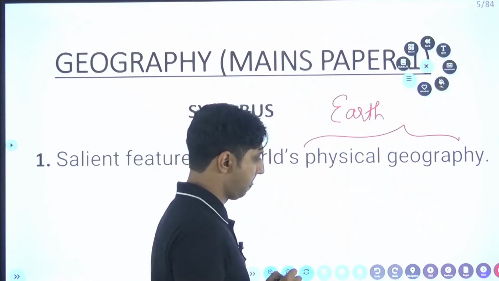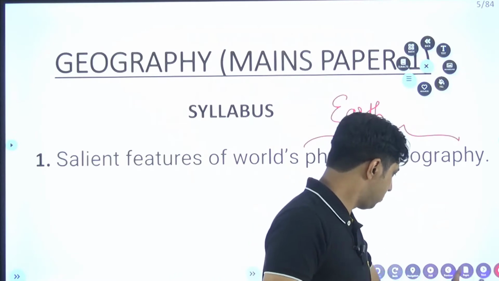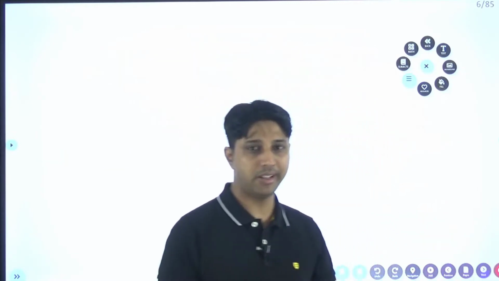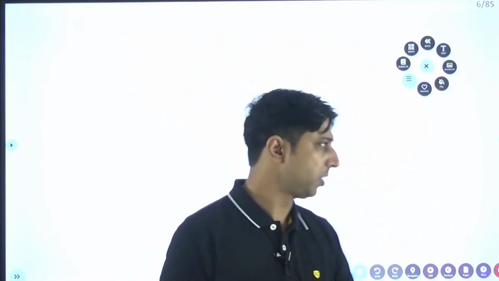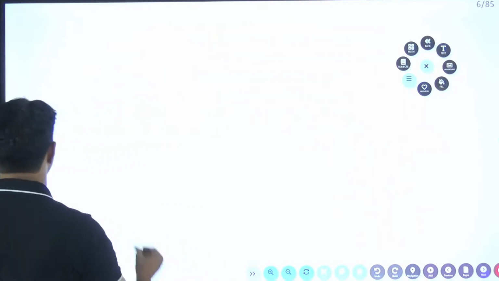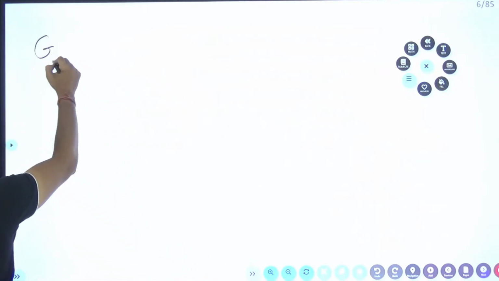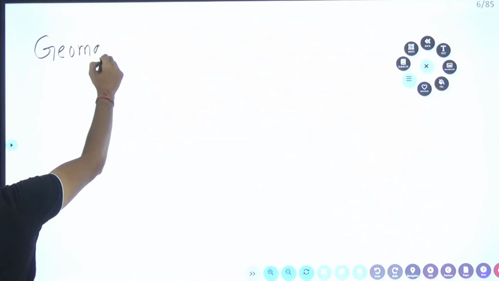Now when you see any textbook, whether you study the NCERT or GC Leong or any other books, in every book you will find a topic, that is geomorphology. Agree?